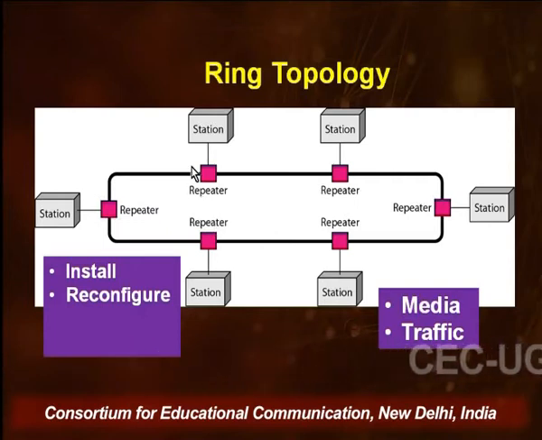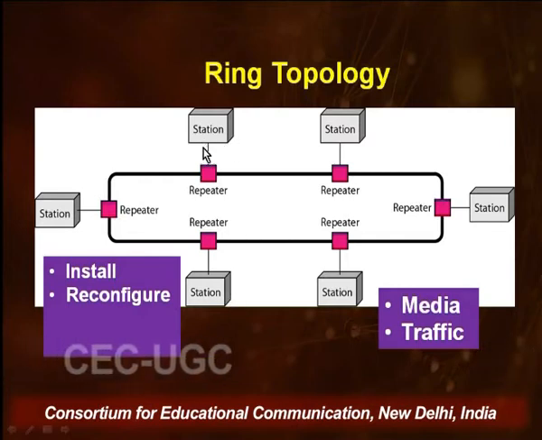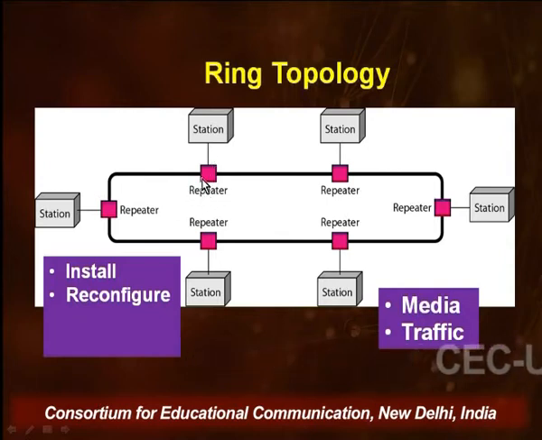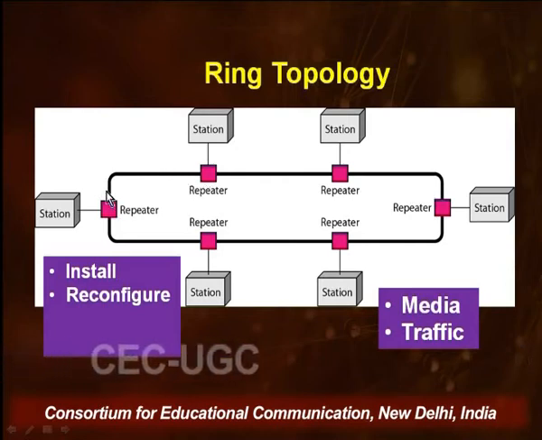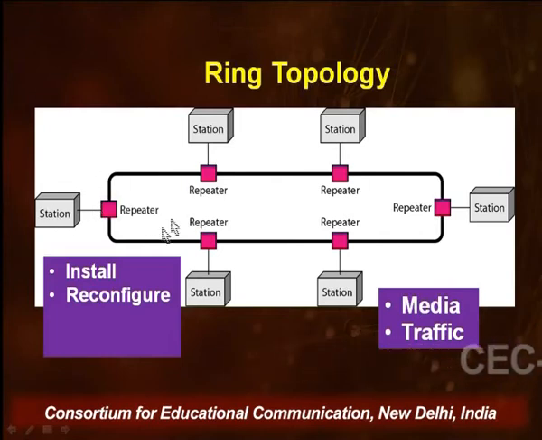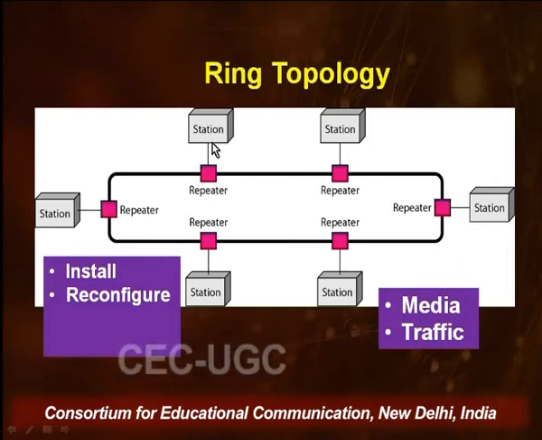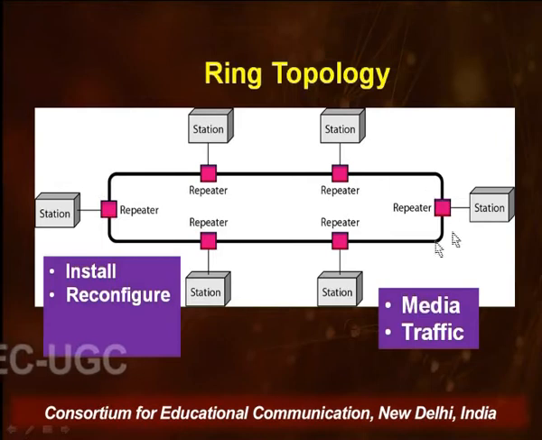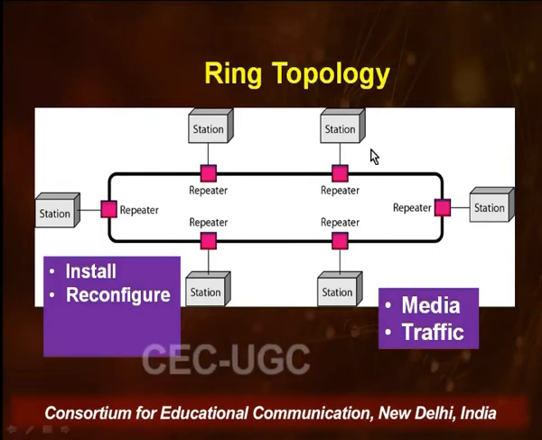Even the fault isolation and identification is easy, because once a station does not receive a data packet for some time, it can easily raise an alarm. That could be because of a break in the ring, or maybe because one repeater is not functioning, or maybe one station is malfunctioning. So if for a very long time a station does not receive any data, it can easily raise an alarm. But yes, the length of the ring cannot be too long. So you cannot have too many stations here.